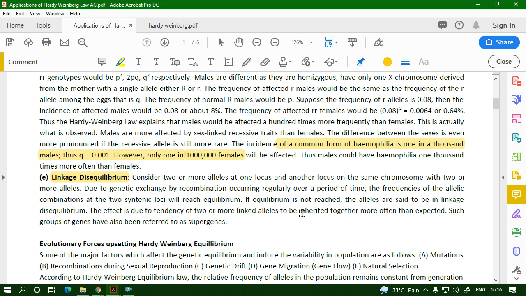So this is known as disequilibrium. If equilibrium is to be reached, then gene A and gene B, for example, must be independently assorting. That doesn't happen. So in this case, you find linkage disequilibrium.